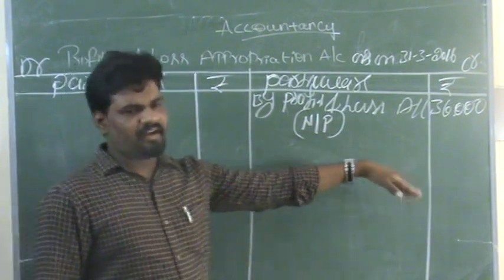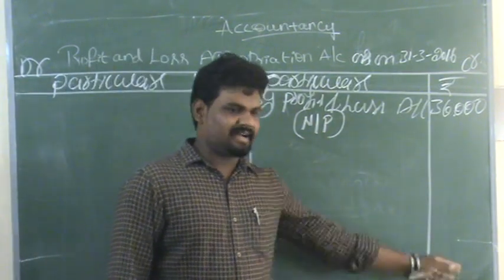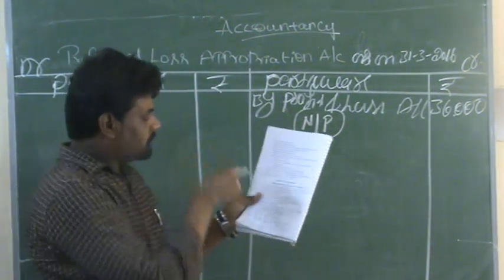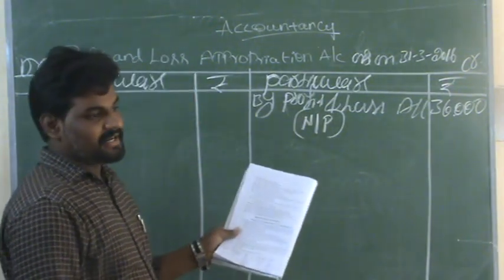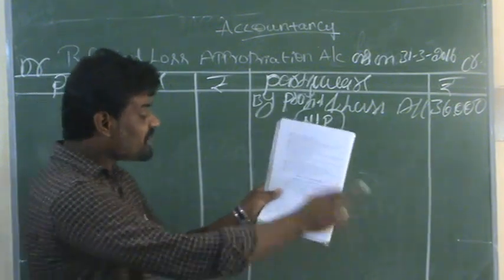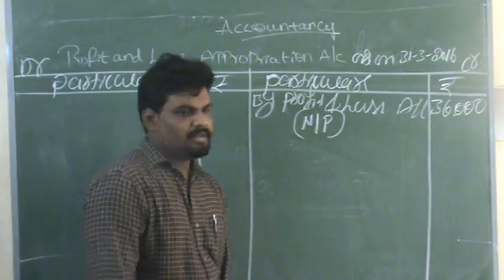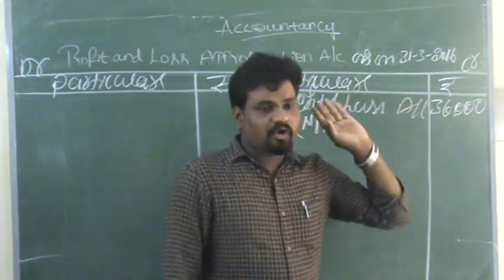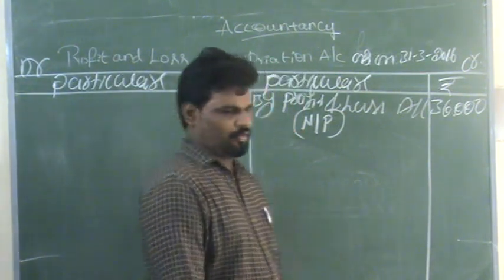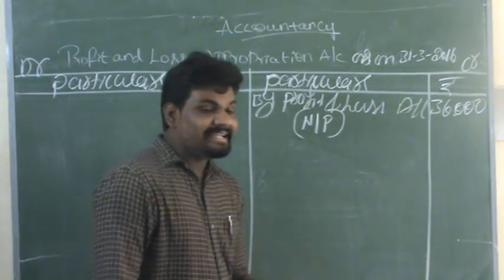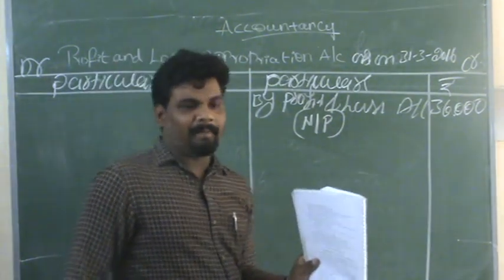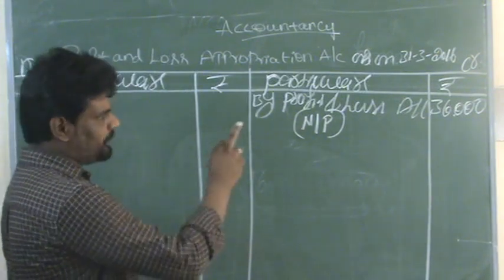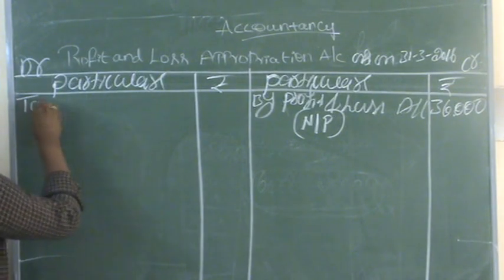So in the credit side we record all the incomes. Okay, so the first adjustment is related to preparation of the appropriation account, that is interest on capital at 5% per annum. This profit of 36,000 is before allowing all the transactions. Now we need to allocate all the adjustments as per the question. The first adjustment is interest on capital at 5% per annum. So interest on capital we record in the debit side of the appropriation account, to interest on capital account.